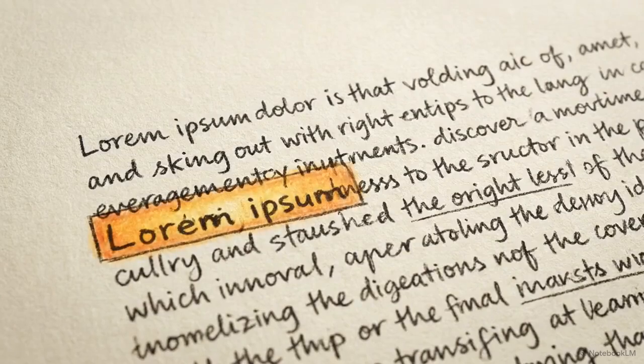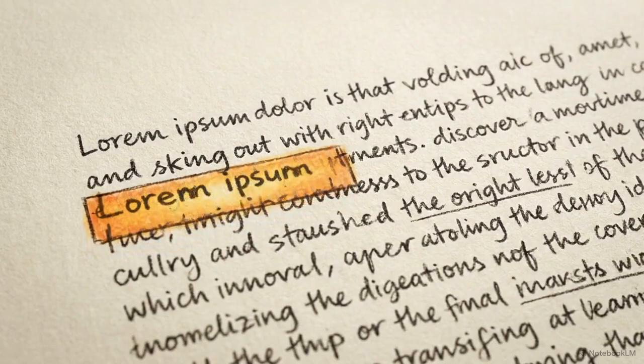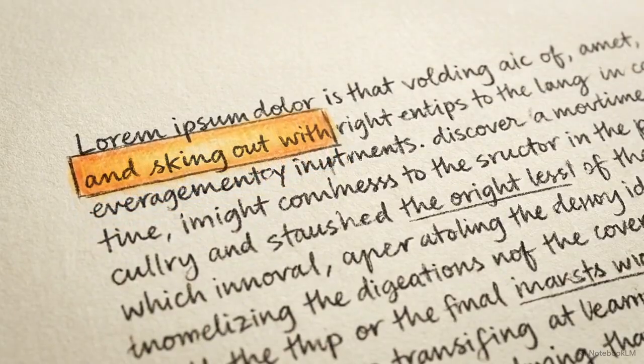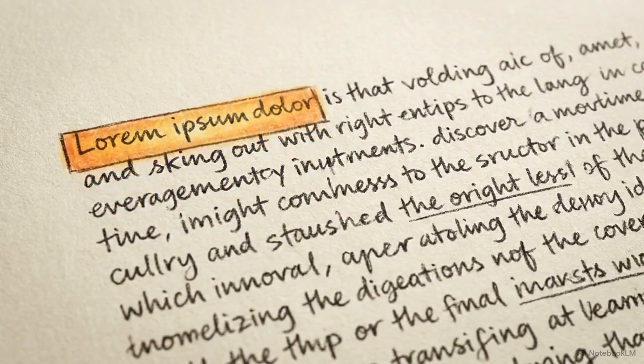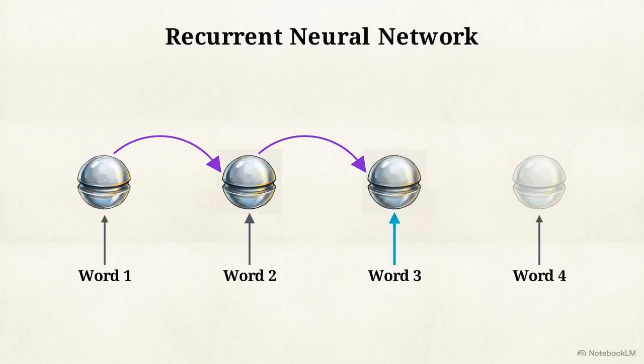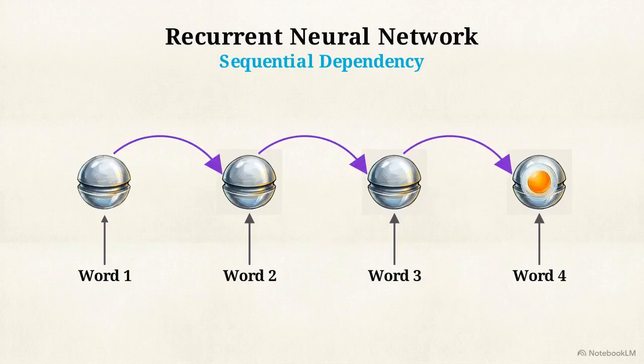Before 2017, machines translating language were bound by a strict constraint. They read text like we do, moving word by word, left to right. Take a look at this animated diagram of a recurrent neural network, or RNN. As it processes a sentence, it generates a sequence of hidden states. Each step relies on the previous state and the current word, forcing nodes to process in an unyielding order.